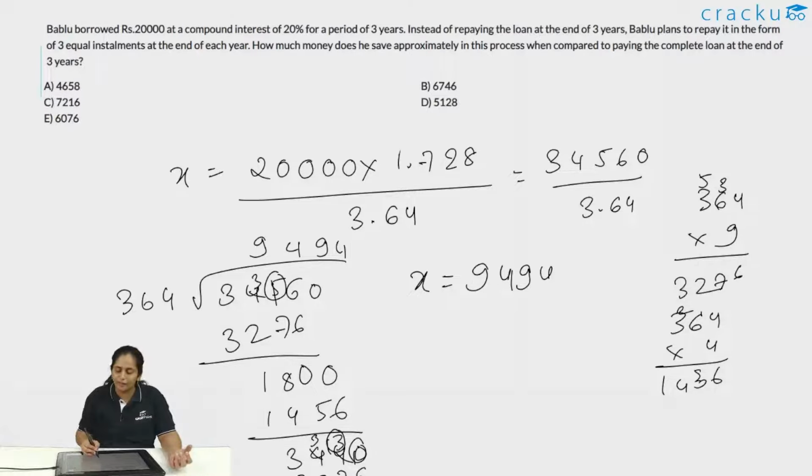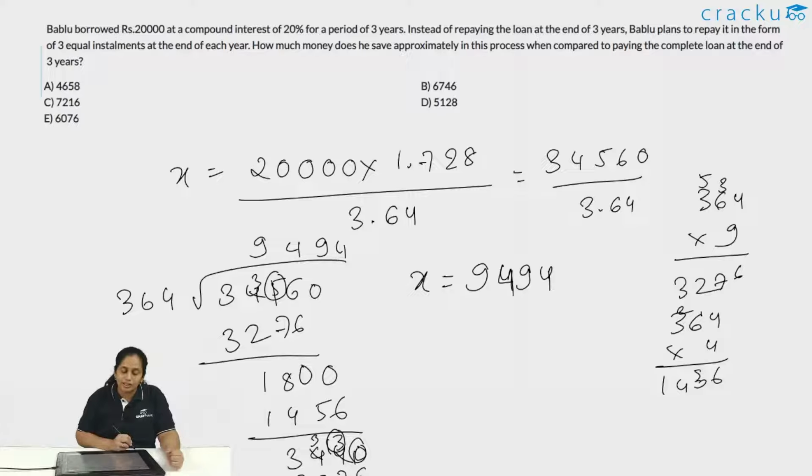So the value of X that I am getting is essentially 9494. In all of these cases, I would highly recommend using the calculator, because you would not only save time, but also the amount of accuracy that is required in this case is fairly high. So I would suggest that in all such cases when installments are considered, you should use the calculator, especially at the last moment when you have done all the interim steps and one division is left. Definitely use the calculator. So now I found the value of X as 9494.